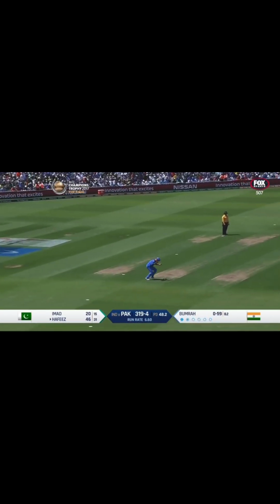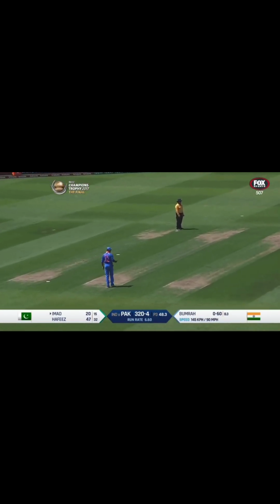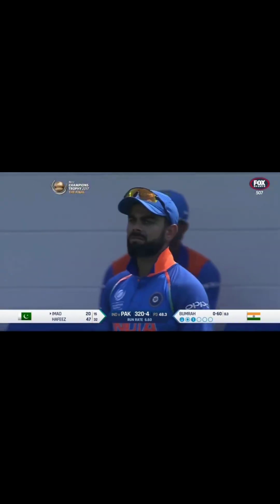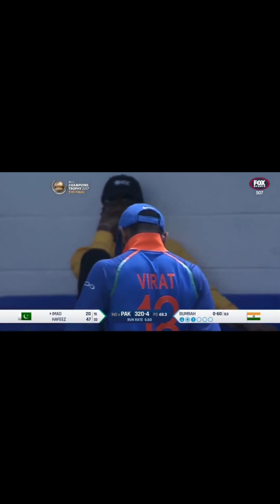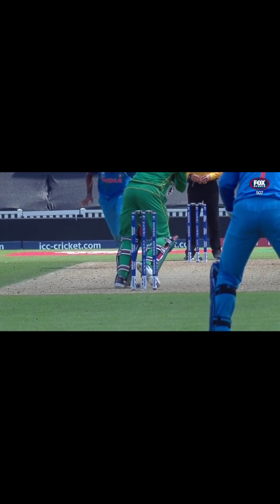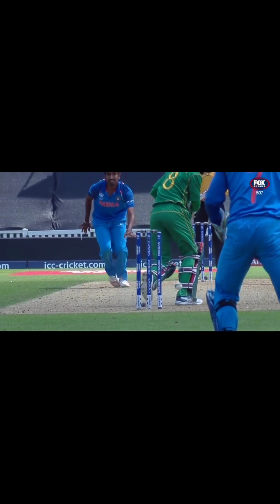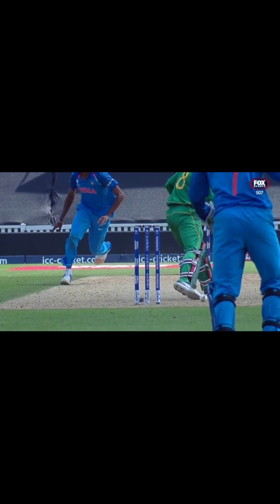It's a drive, fielder pushes back. Hafiz takes a run. India on the money here in the last few overs, frustrating Hafiz and Imad. Let's have another look at this. It's perfectly bowled from Bumrah. Jammed down on by Hafiz and then cannons into the off stump. The bail actually came out of the groove, went straight back down again.